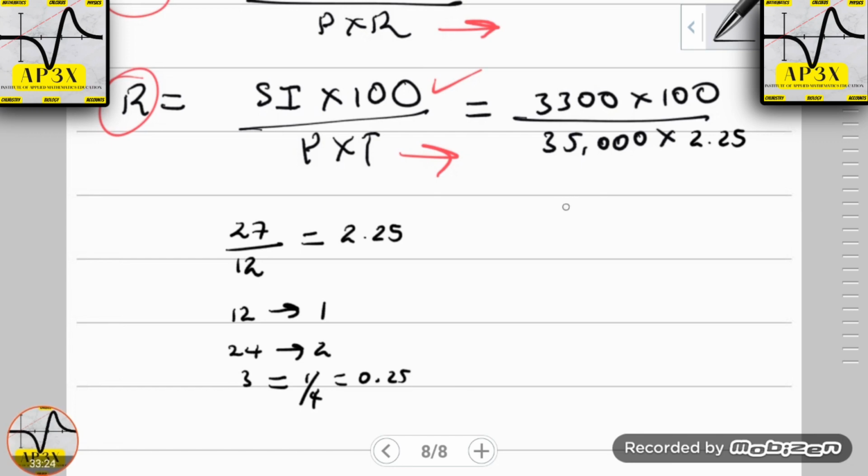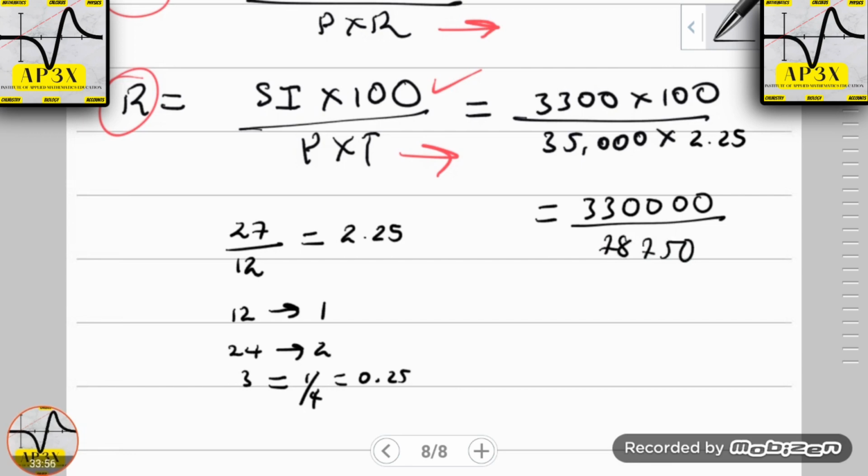Alright, then if we do say here 3,300, that's 3,300 with 2 zeros, that's 330,000 divided by 35,000 multiplied by 2.25. So 35,000 multiplied by 2.25 gives us 78,750.